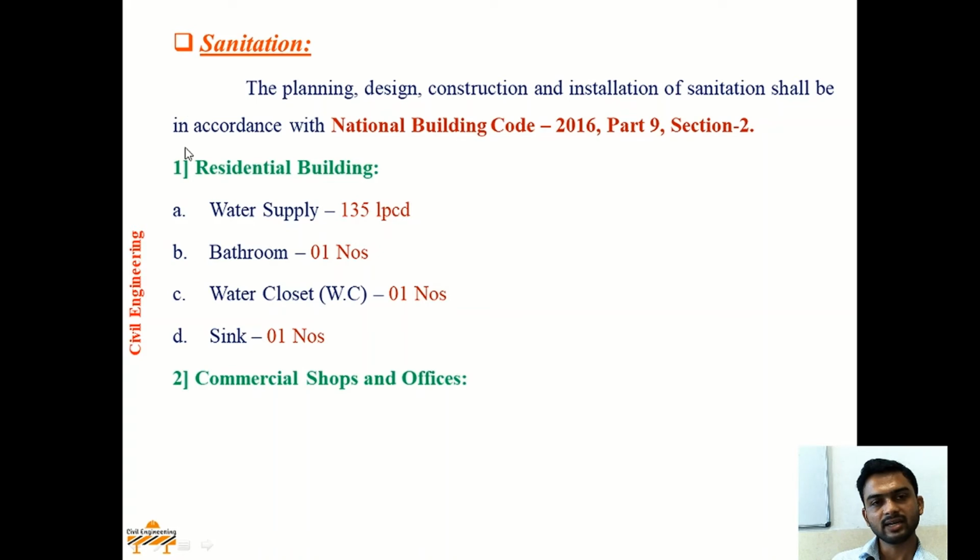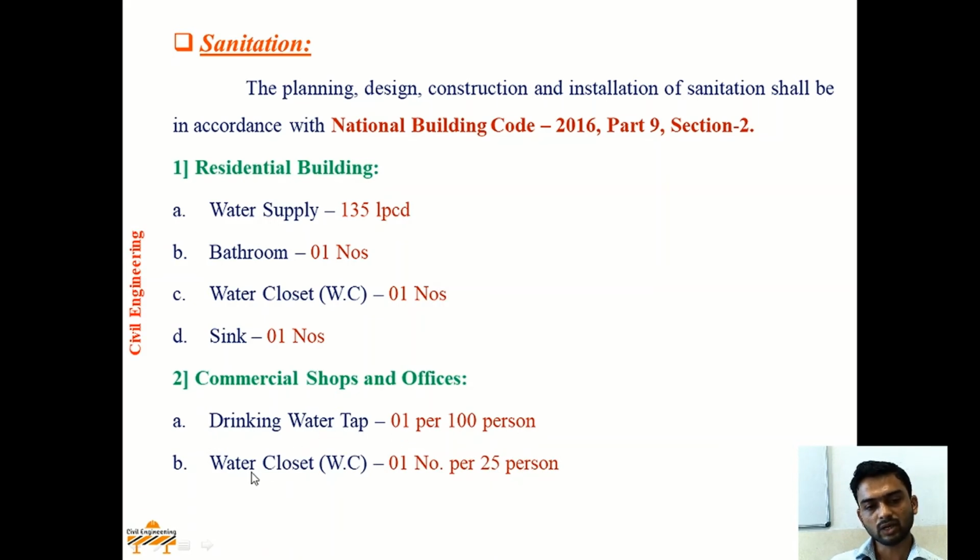Second, sanitation requirement for commercial and shops and offices. Drinking water tap of one number behind every 100 persons should be provided. Now, if commercial shopping complex is considered or offices are considered, depending upon the public approaching there or public living there, in the shops, behind every 100 person, one drinking water tap should be provided.